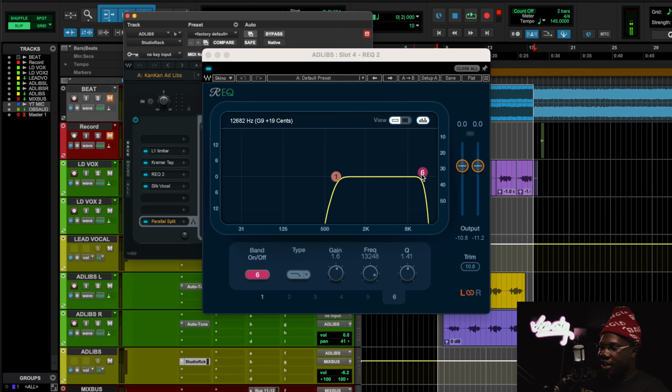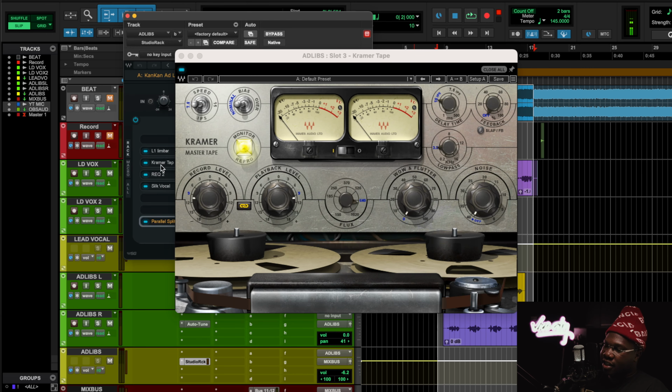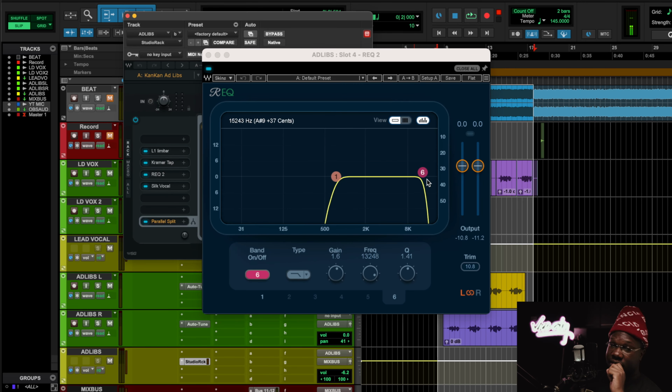And then you see the next move I'm making is strategic. I still rolled off low end. I still rolled off top end, but not that much because I damn well know that 7.5 is making it darker for me. And it gives a different sound. You feel me? It will give a different sound.